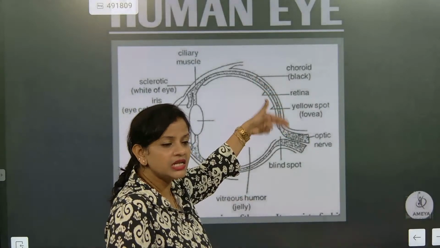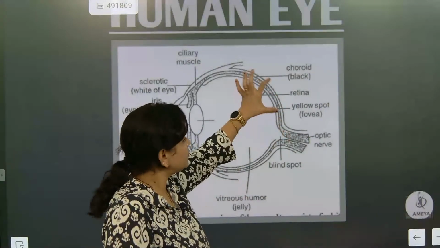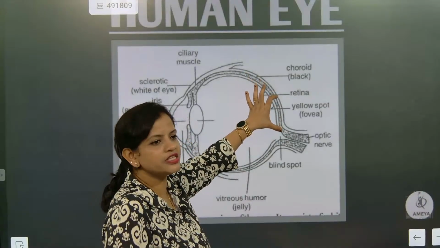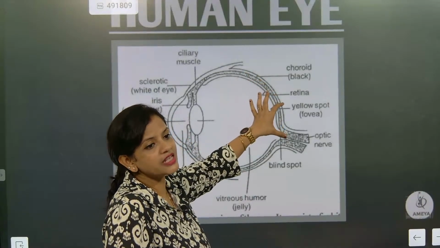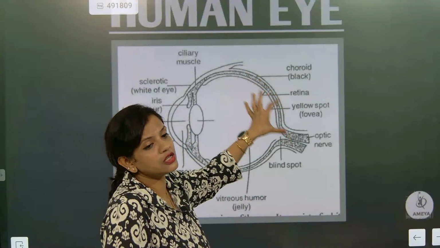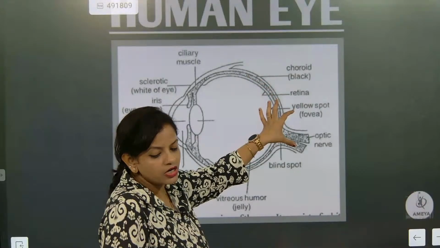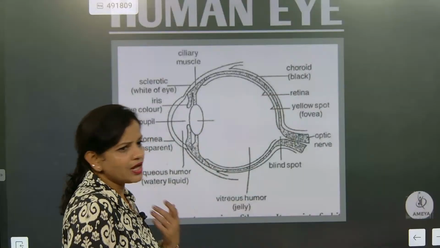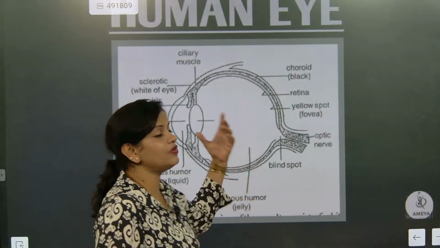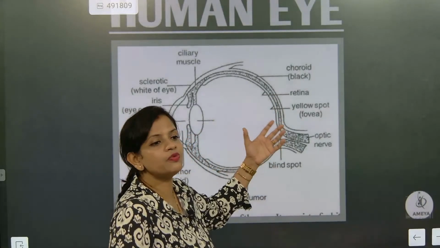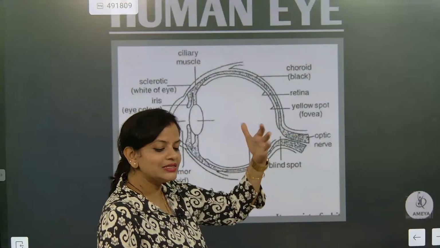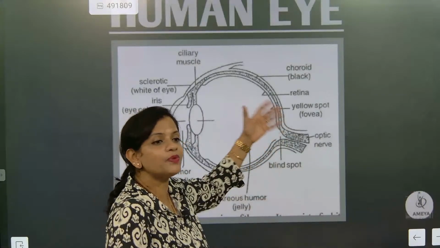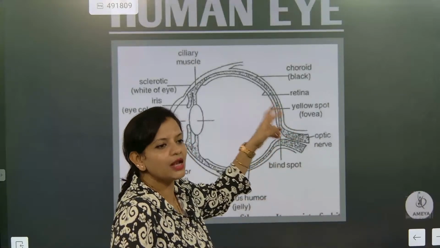In this screen, there are different types of cells. The special region, the yellow spot, is the fovea. What is exactly there? Rods and cones are present. Rods are responsible for seeing at night, but we do not have them in high number; we have cones. These cones are responsible for imparting color. So we can easily differentiate color because of the presence of cones in the yellow spot.